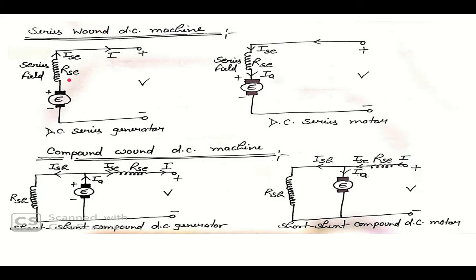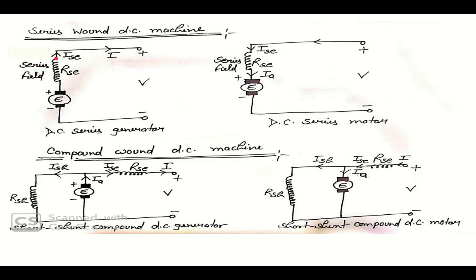So you can see here, a field winding is connected in series with the armature. This is your field winding and this is your armature. Both are connected in series, that's why this is known as a series wound DC machine. So the field winding is known as the series field, and it is represented by RSE, resistance of series.